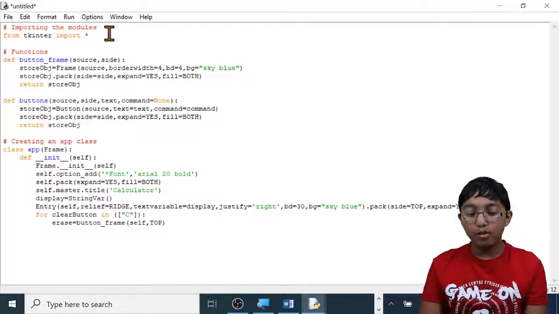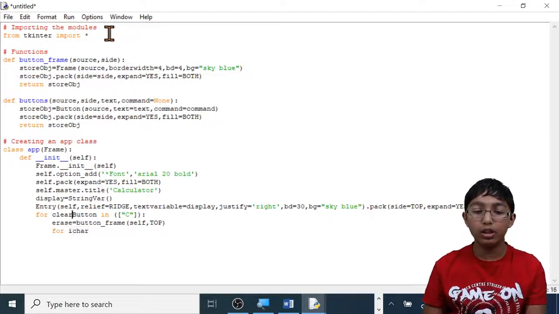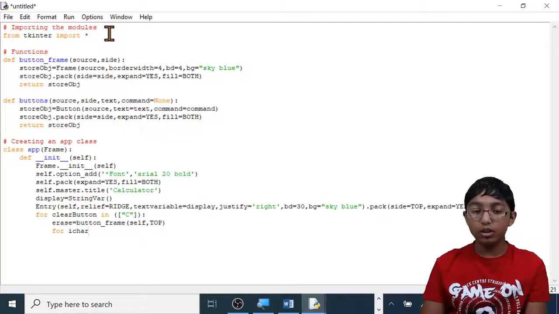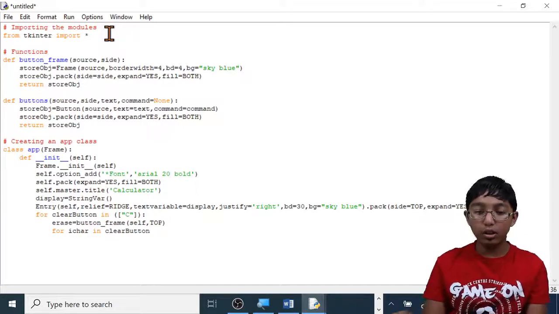So for I character, so this is how many characters in this text that we typed here. Right now there's only one character, which is C. If we type clear, there will be 5 characters, so there would be 5 buttons. Let's make it C. Then type space in, space clear, capital B button, colon, enter,